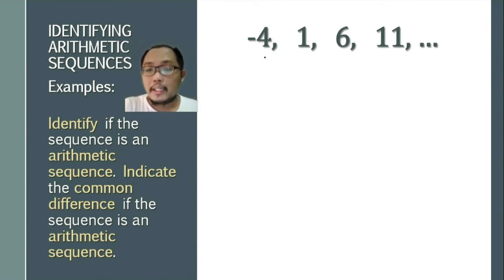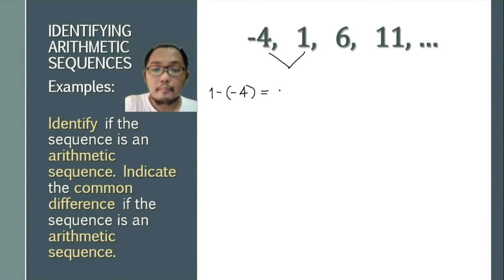Looking at our negative 4 and 1, difference means we need to perform a subtraction. So here we have a 1, and if we subtract a negative 4 from it, then we get a positive 5.